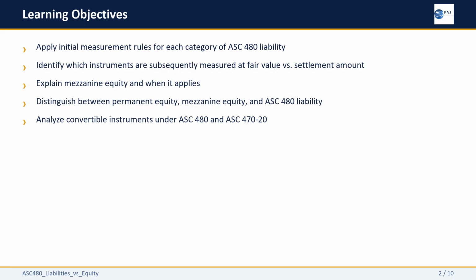You will understand mezzanine equity, what it is, when it applies, and who it applies to. You will navigate the three-zone classification spectrum from liability to mezzanine to permanent equity. And you will analyze convertible instruments with confidence, knowing where ASC 480 ends and ASC 470 begins.